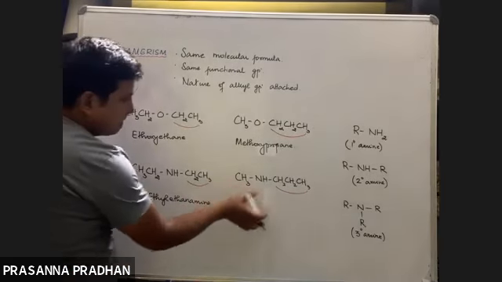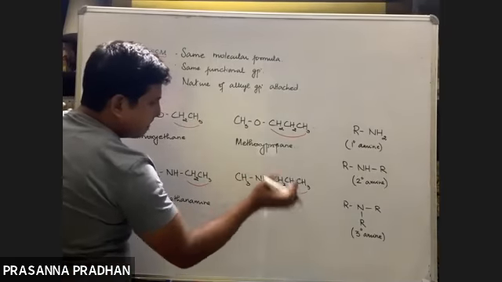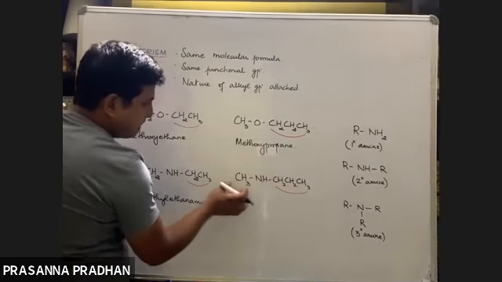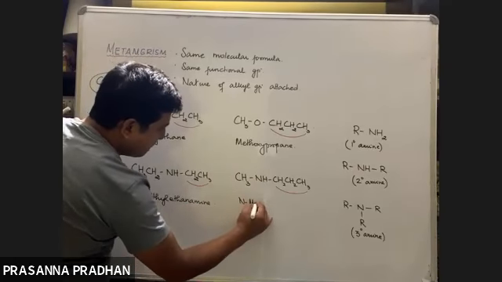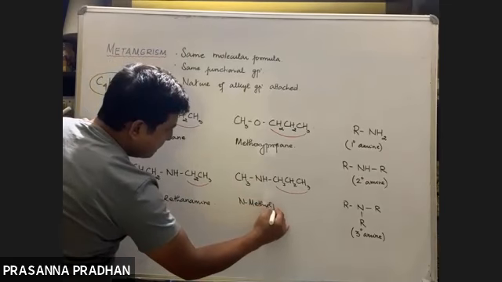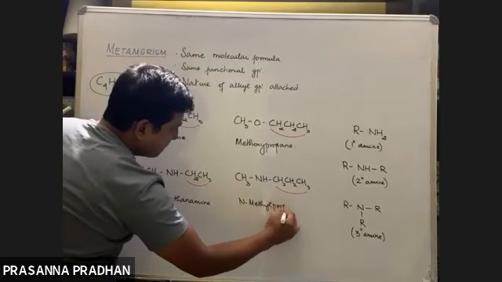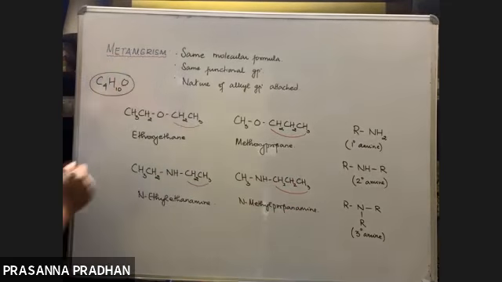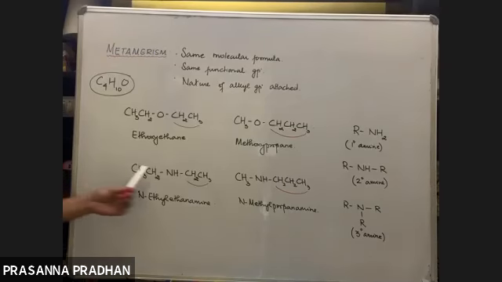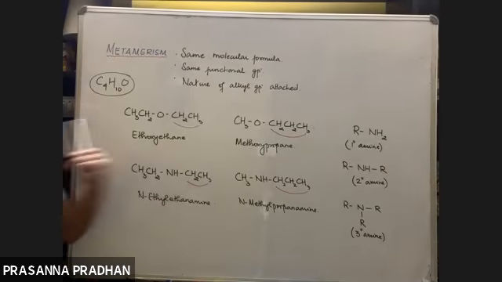Here the parent chain is derived from this prop. So this is a substituent methyl. So N-methyl, word root prop, carbon-carbon single bond, functional group amine: N-methylpropanamine. So these are again metamers. These are again metamers.